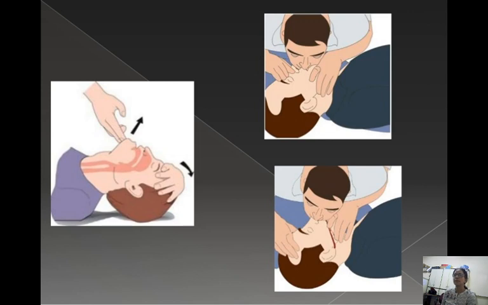So look at this method with the photographs. He is lifting the chin up and compressing the forehead with the other hand, and he is closing the nostrils, and at the same time sealing his mouth with that of the patient, and he is exhaling the air into the patient's airway. This method is also called exhaled air ventilation. And how much air are we breathing in? Twice the amount of the tidal volume.